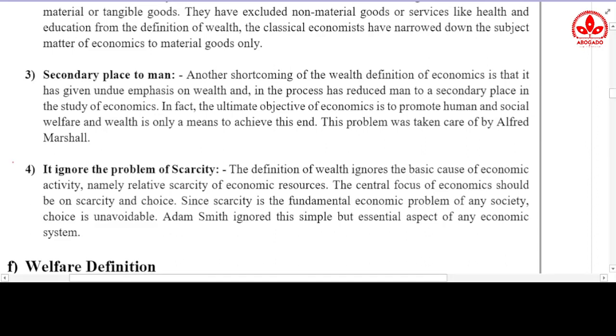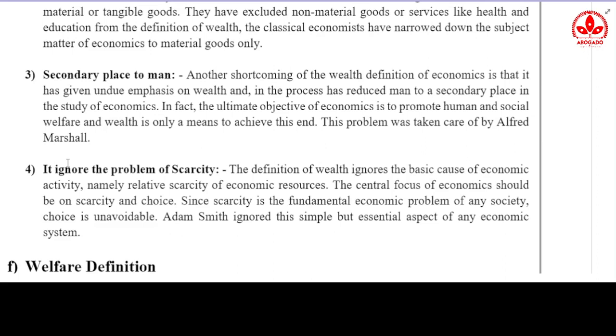Okay. And the last criticism is that it ignores the problem of scarcity. The definition of wealth ignores the basic causes of economic activity, namely relative scarcity of economic resources. The central focus of economics should be on scarcity and choice. Since scarcity is the fundamental economic problem of any society, choice is unavoidable. Adam Smith ignored this simple but essential aspect of any economic system.